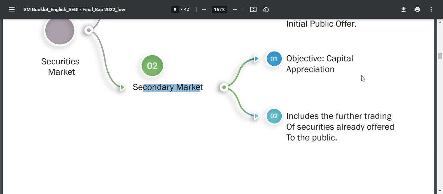Here we see capital appreciation as the objective of the secondary market. In the primary market, the objective was to raise funds for the company. In the secondary market, the objective is the investor's capital appreciation. It includes further trading of securities already offered to the public, as explained.